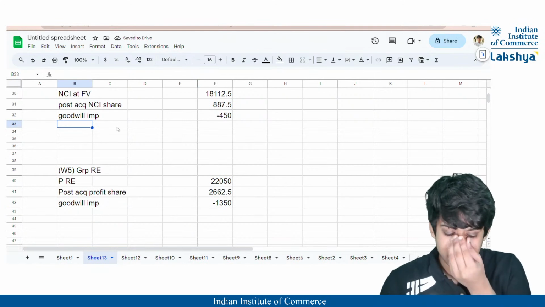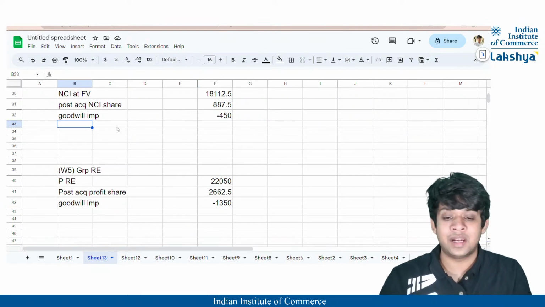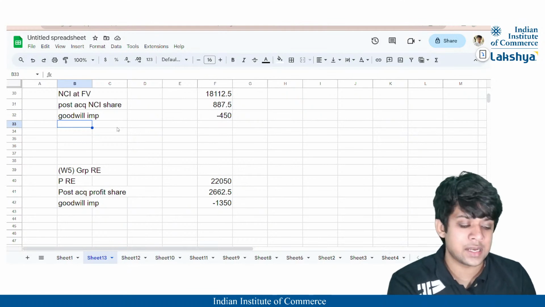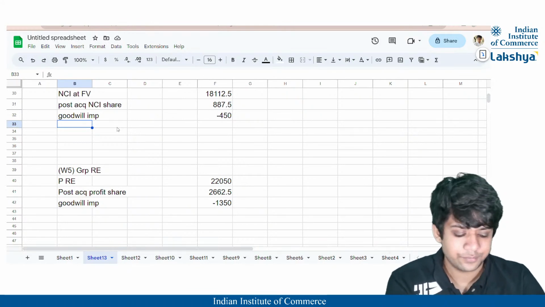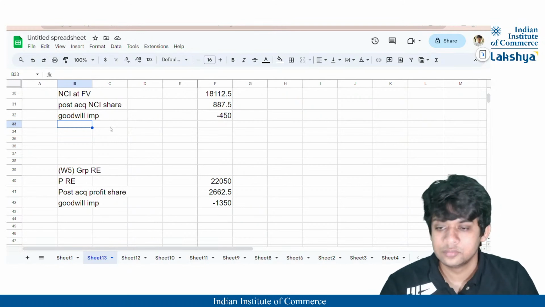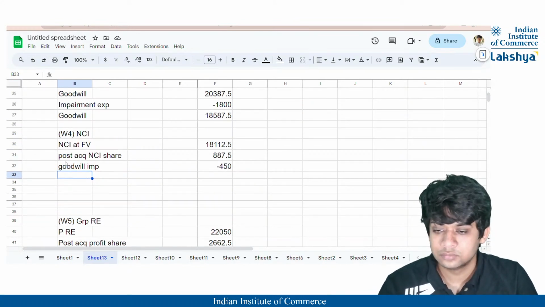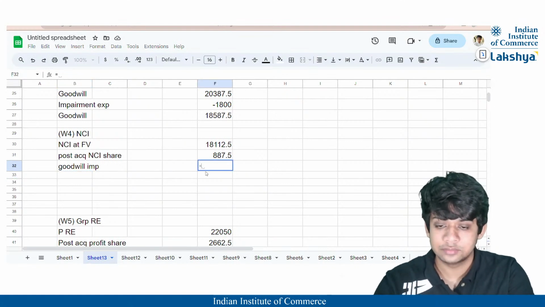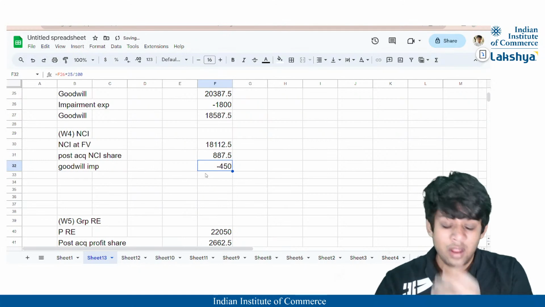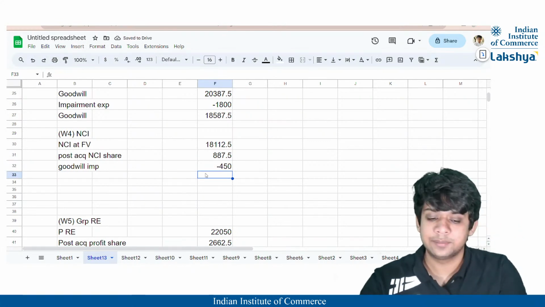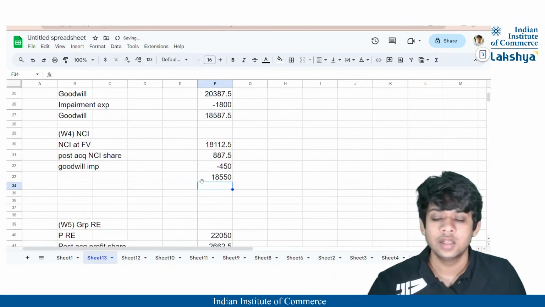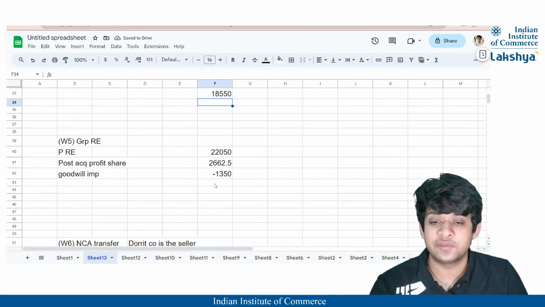I don't think there is any other adjustments which are required to be made to your NCI. So we'll just calculate the totals of your NCI, right? Yeah. So let us calculate the total of the NCI. I'm so sorry, guys. Our total of NCI is 18,550.